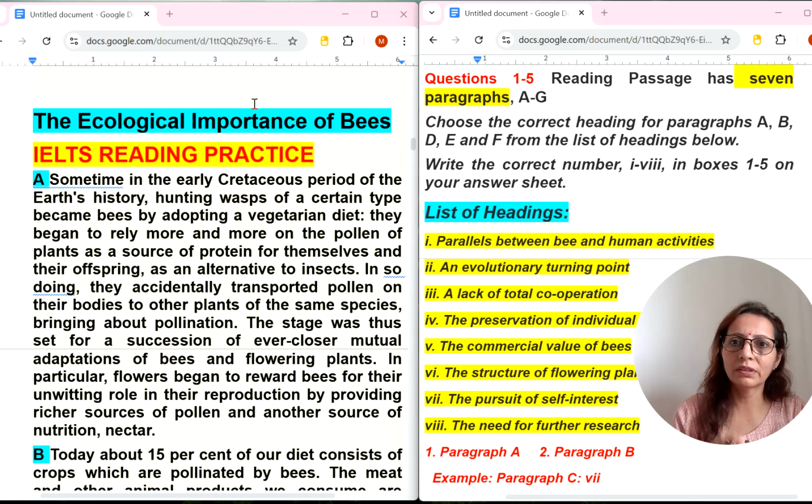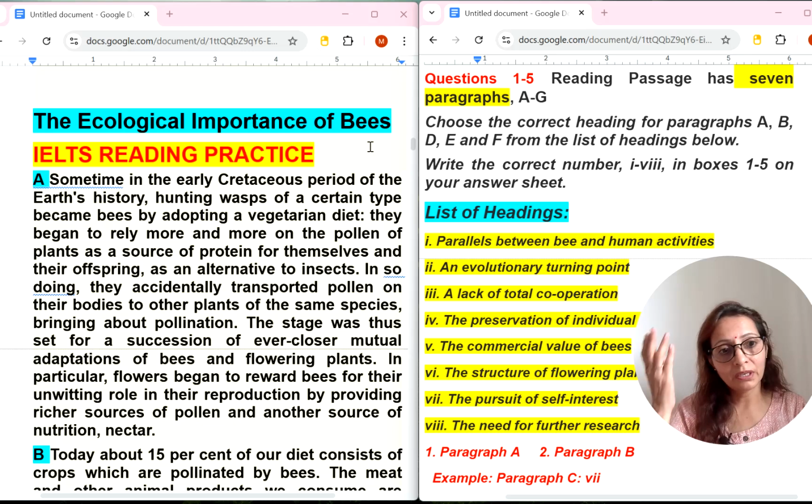Let's do this reading. This reading is called The Ecological Importance of Bees. Now I am trying to understand the meaning of this reading title, and this reading was part of the IELTS exam in Bangladesh. Some students had reported it to me in the comment section. So that's why I'm doing it. This can be part of the next IELTS exam in India or maybe in other countries also. So we can do this as a practice. So do practice with me.